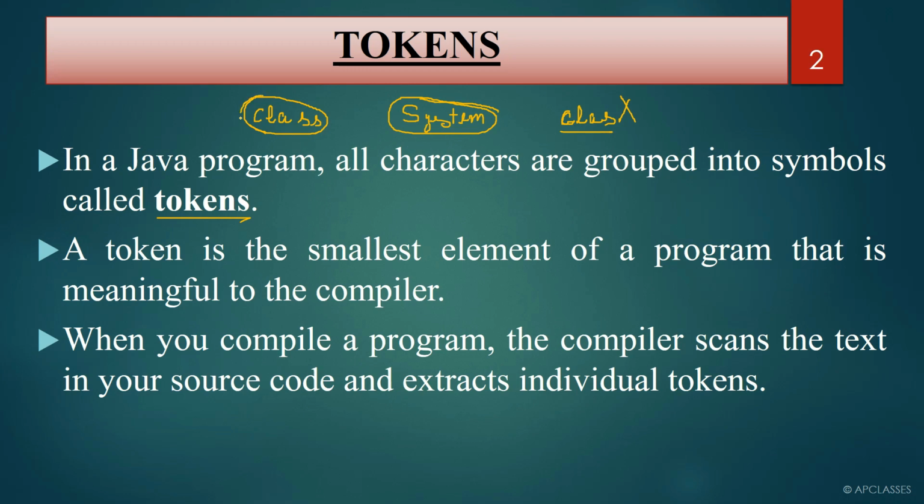Tokens, remember, are the individual units of a program, and they are meaningful to the compiler. If something is not meaningful to the compiler, it cannot be compiled, or you can say it is not considered a token.